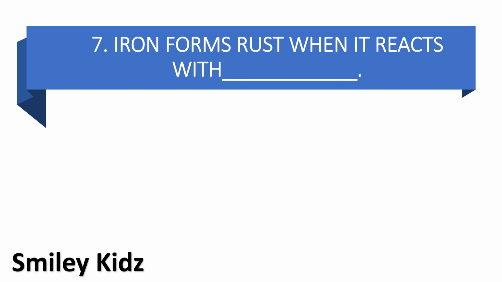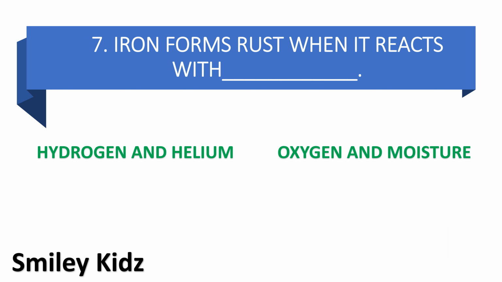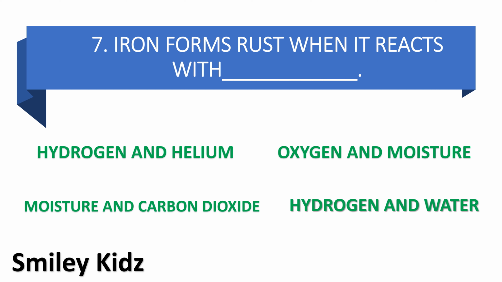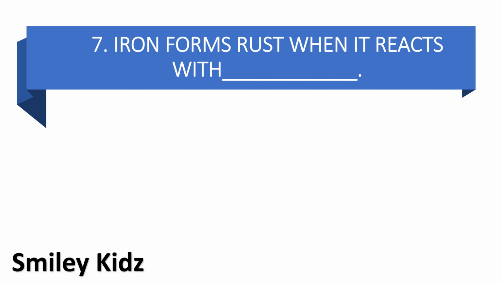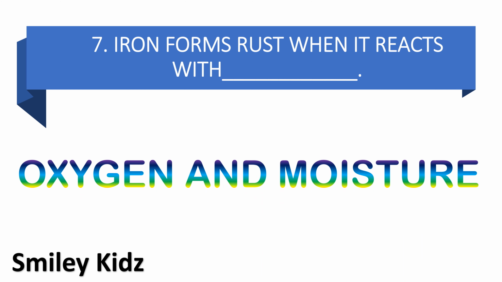Moving to question number 7. Iron forms rust when it reacts with dash. Option A hydrogen and helium, option B oxygen and moisture, option C moisture and carbon dioxide, and option D hydrogen and water. Your time starts now. Your time is up. And the right answer is oxygen and moisture. Iron forms rust when it reacts with oxygen and moisture.